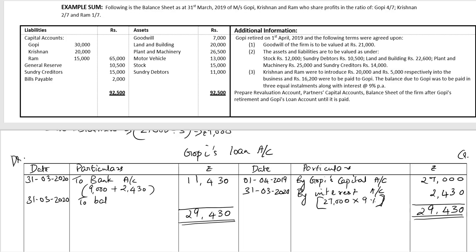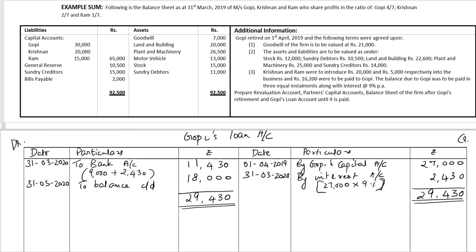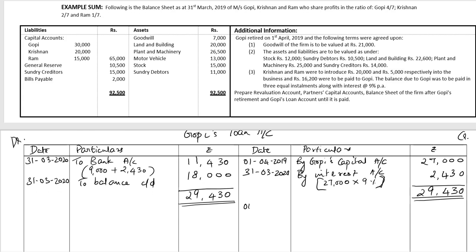To balance carried down, the difference, ₹18,000. Beginning of the next year, 1st April 2020, we'll bring down the balance by balance brought down, ₹18,000.